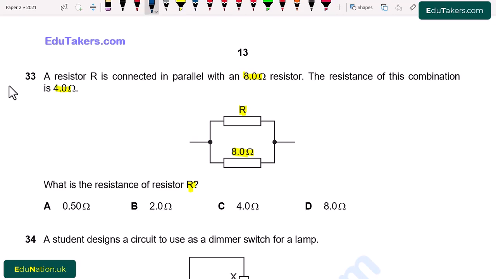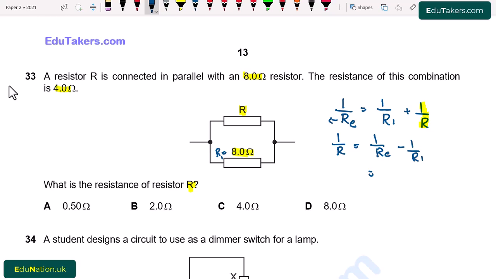As you can see here that both of these resistors are in parallel. So I write 1 over RE is equal to 1 over R1 plus 1 over R. So RE is actually the resistance of the combination or the resistance of this whole circuit, while R1 is 8.0 ohm and R is given here. So from here we have to find out the value of R. Now I am going to rearrange this equation. 1 over R is equal to 1 over RE minus 1 over R1.